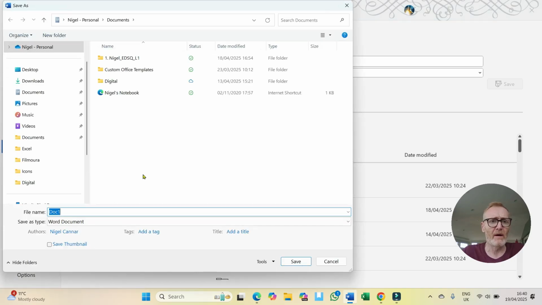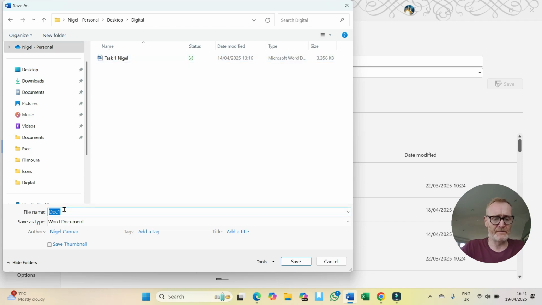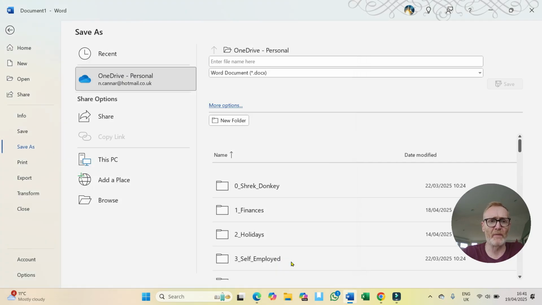There we go, I'm on the desktop. I know my folder's on the desktop. Digital. Now call it trains. I can either press enter or I'm just going to click save, and that will save that document for me.